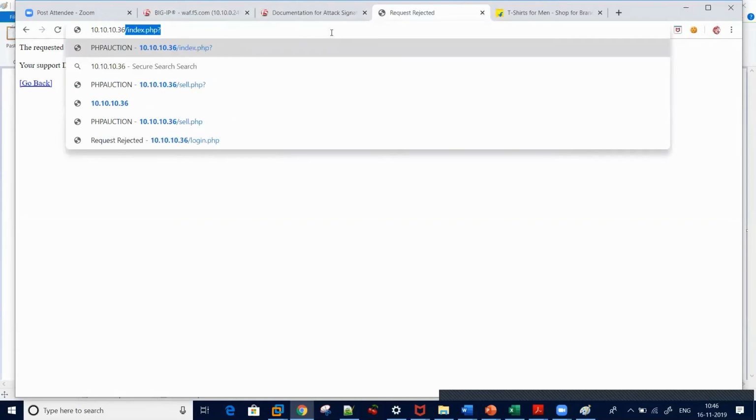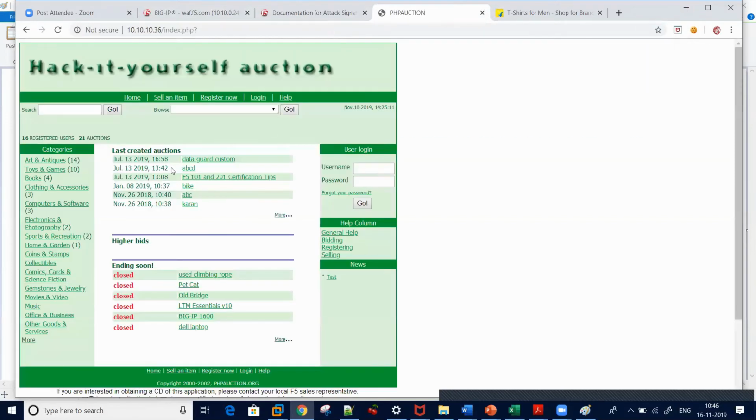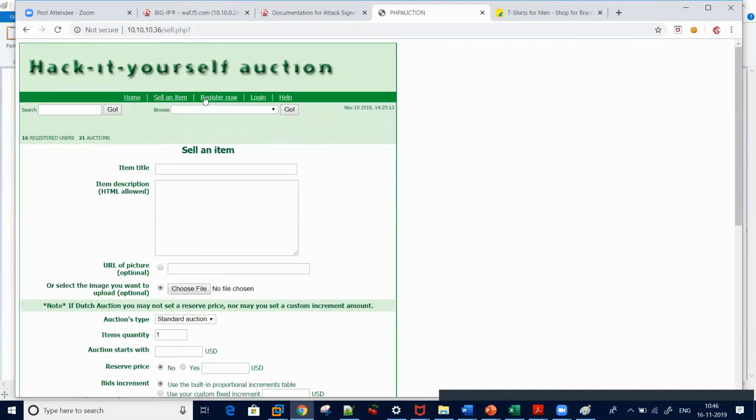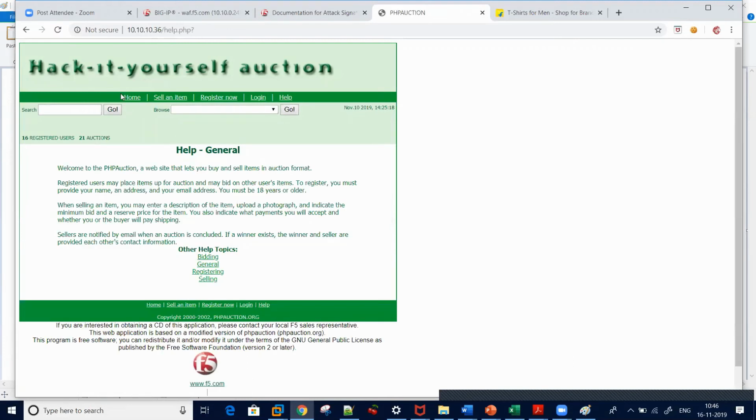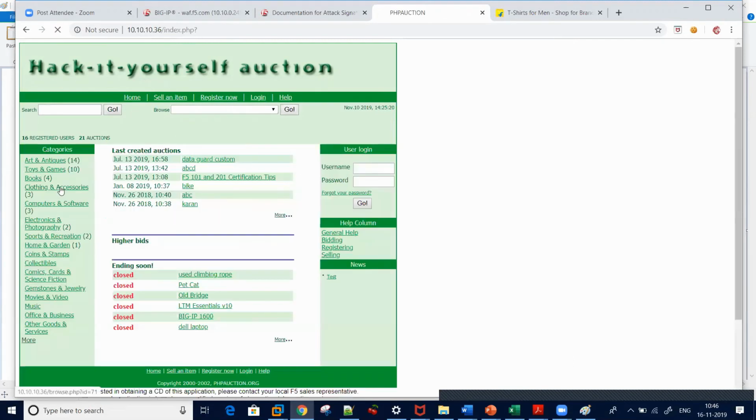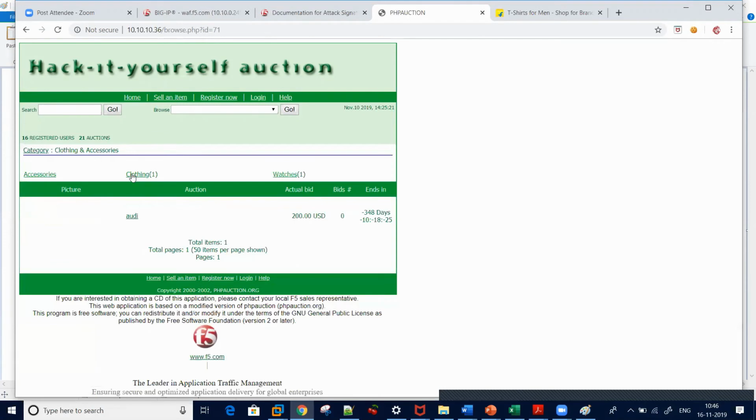What I selected was add all entities. Let's select sell an item. Because it is PHP, you will not get much here, dot help, other files are not there. Let me generate some traffic.